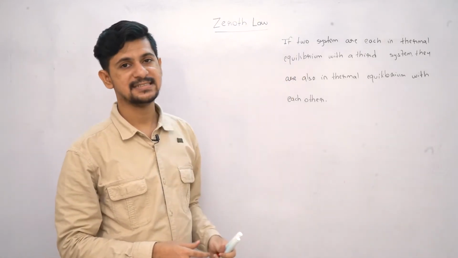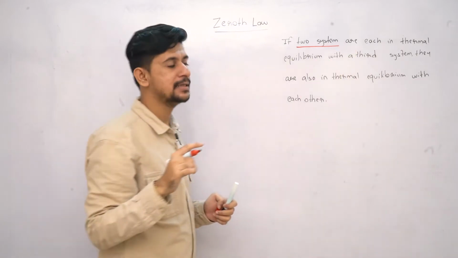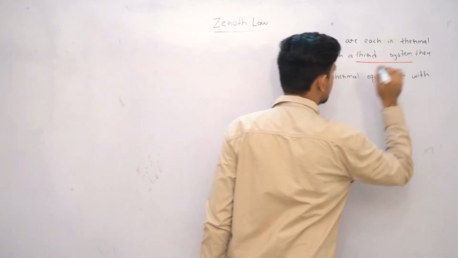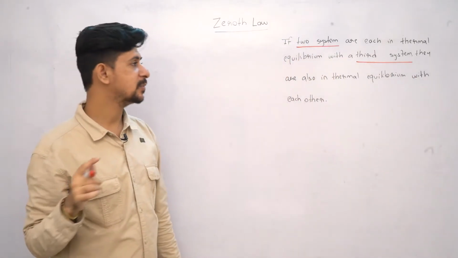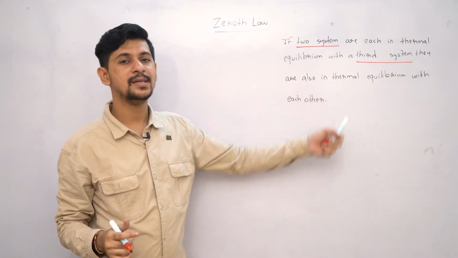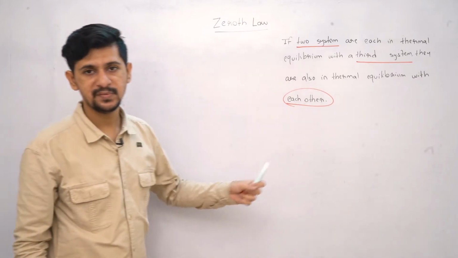So what does Zeroth law say? If two systems are each in thermal equilibrium with a third system, they are also in thermal equilibrium with each other. The same thing we discussed earlier.